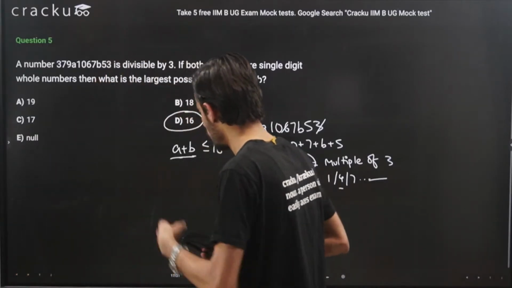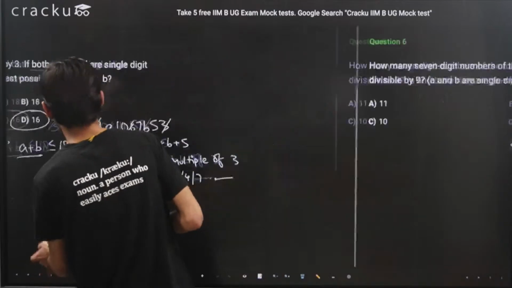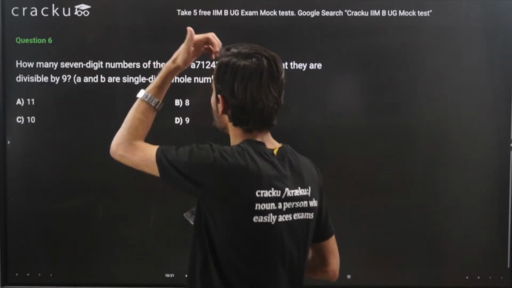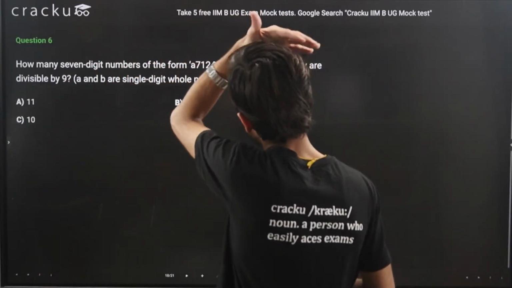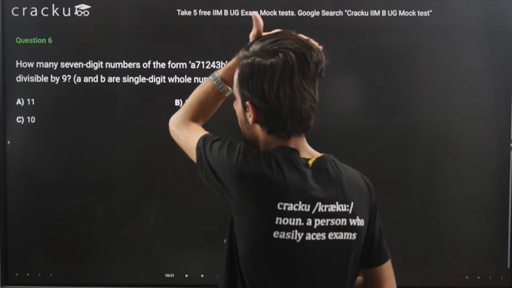Let's try to move ahead to question number 6. How many 7-digit numbers of the form this exist such that they are divisible by 9?